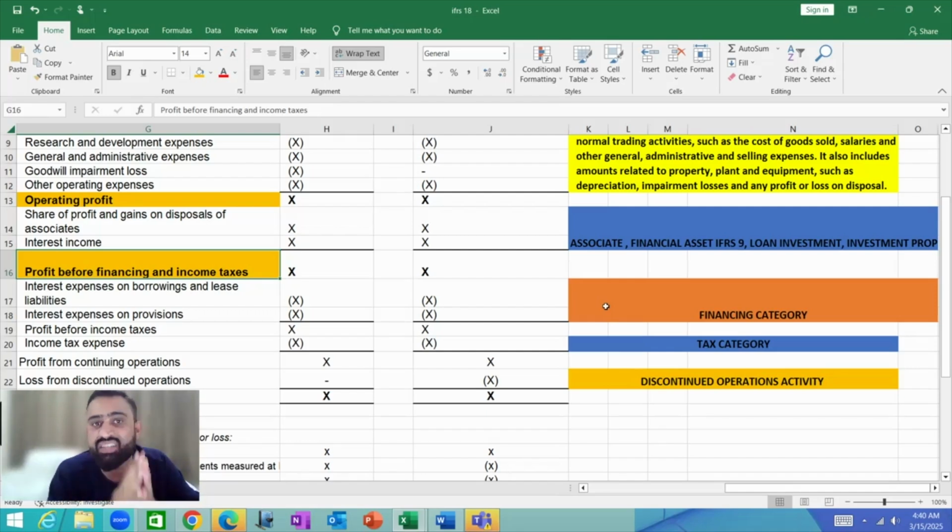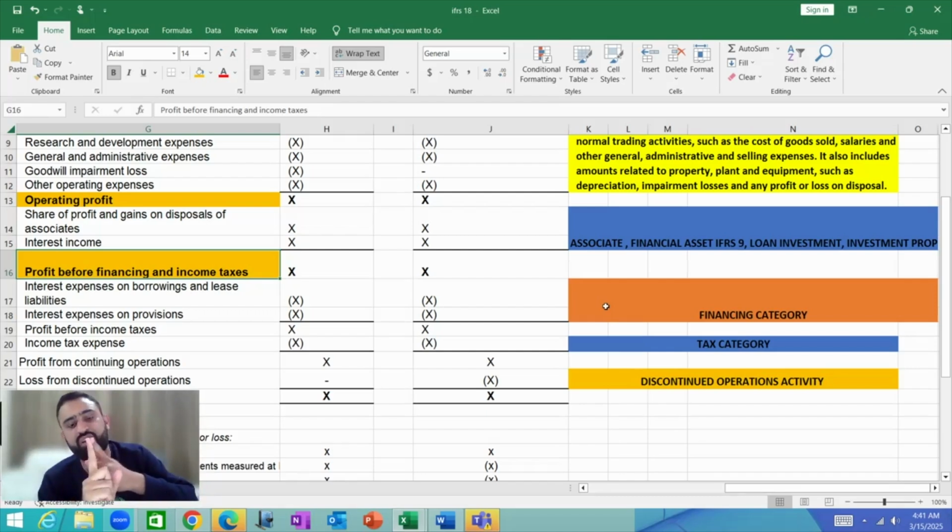So any interest expense on a loan, on bank borrowings, on loan notes, on debentures, or any interest expense on a lease liability, interest expense on a provision, on the unwinding of the provision. When we have to record a provision with a material time value of money, we discount the provision and then we unwind it. So the unwinding will also be reported in the financing activity.